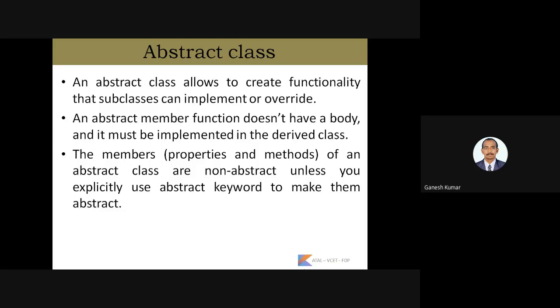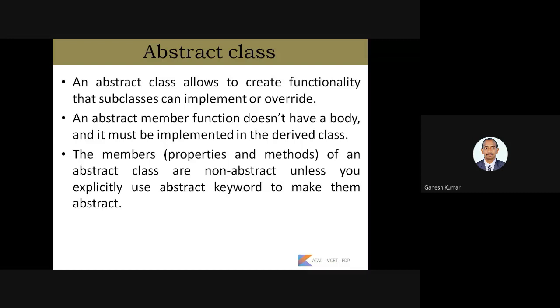No need of defining those particular functionalities in the abstract class itself, because the abstract class defines the basic syntax and the types of variables we are going to use. So this abstract variable or abstract method can be defined in the derived class as they wish. Here the abstract member function does not have a body and it must be implemented in the derived classes. So the derived class or subclass makes use of the abstract class created in the base class, and these are defined as they wish.